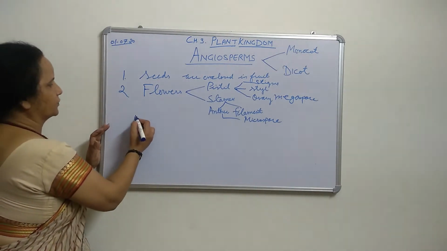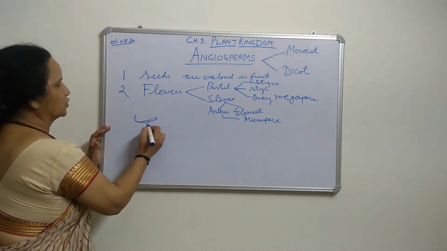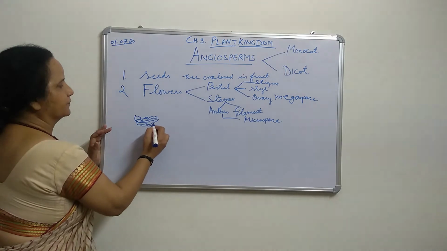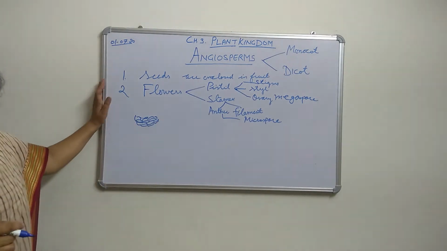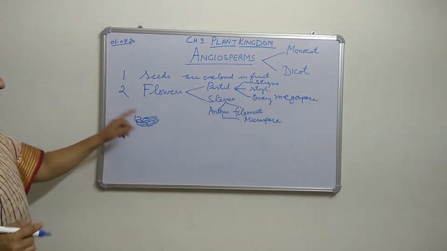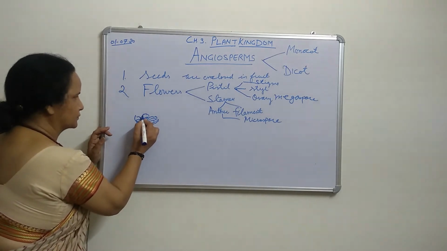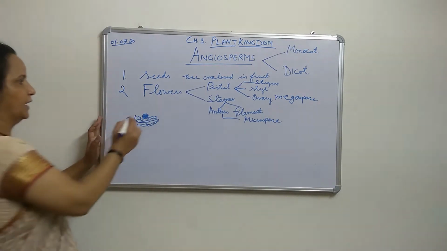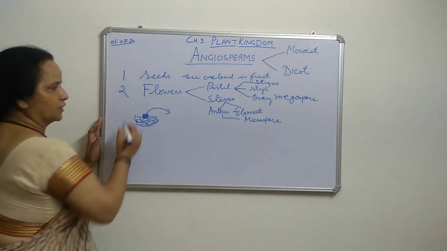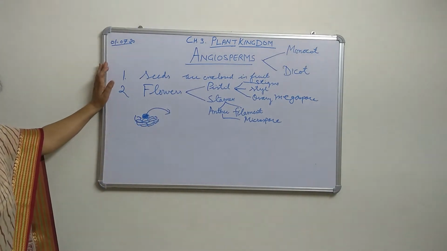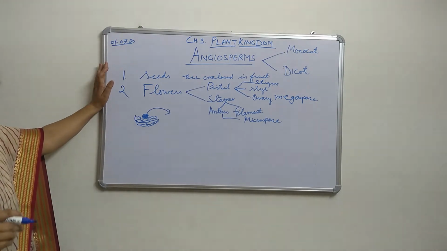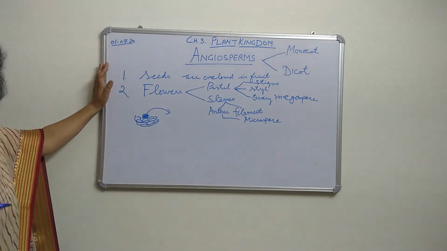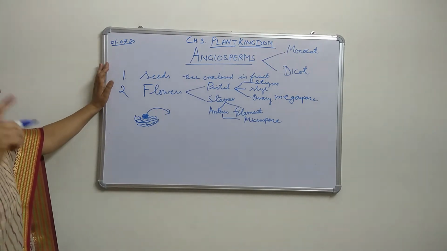The products of meiotic division are four daughter cells, all haploid, meaning n number of chromosomes.